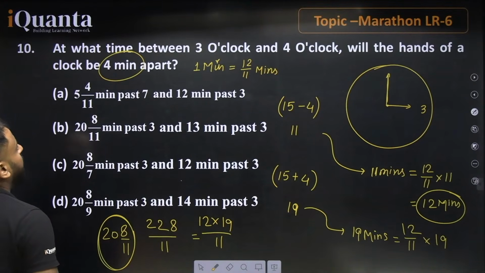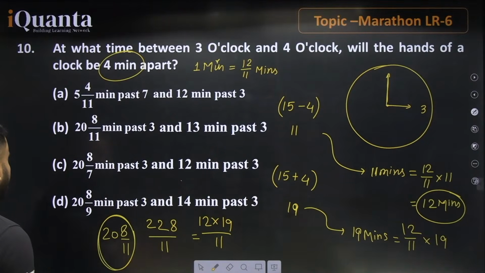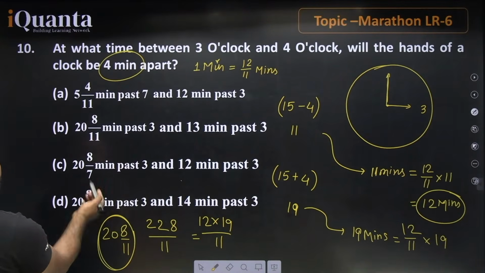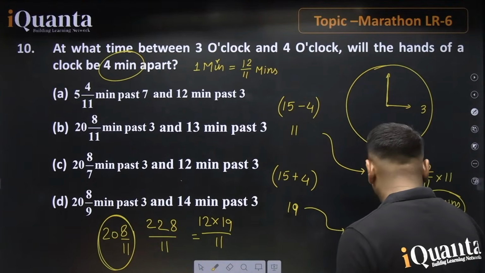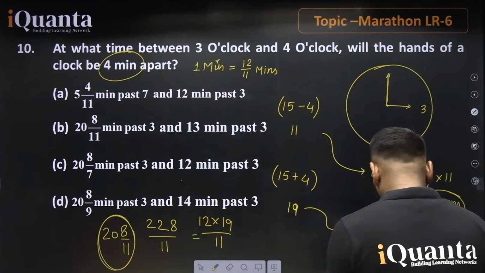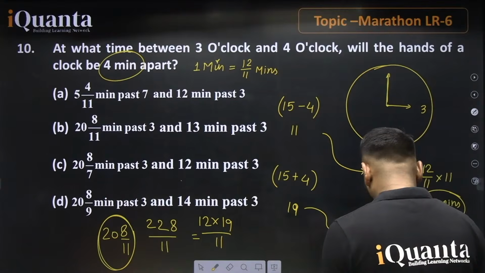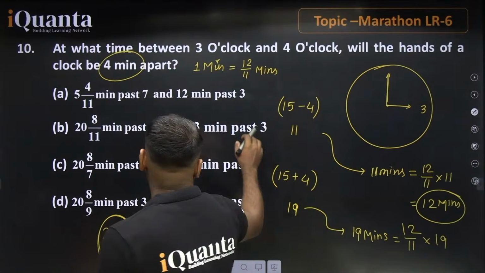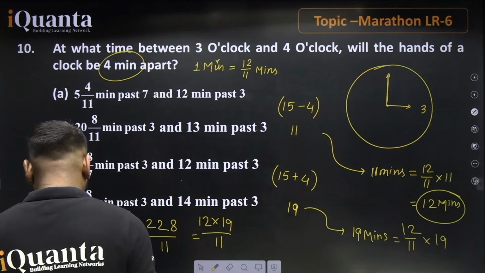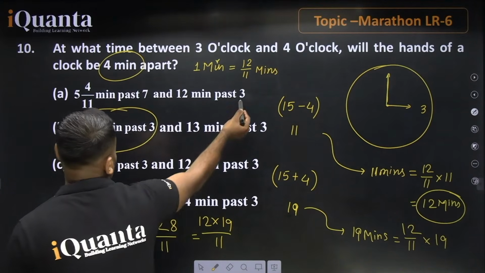20 whole 8 by 11. We don't have any such particular value currently, and I guess there's a chance of a mistake in the options, because currently 15 plus 4 is 19. This is just a slight mistake from my end. The option will be 20 whole 8 by 11, and 3 minutes past 13. So yes, this value is the correct one.